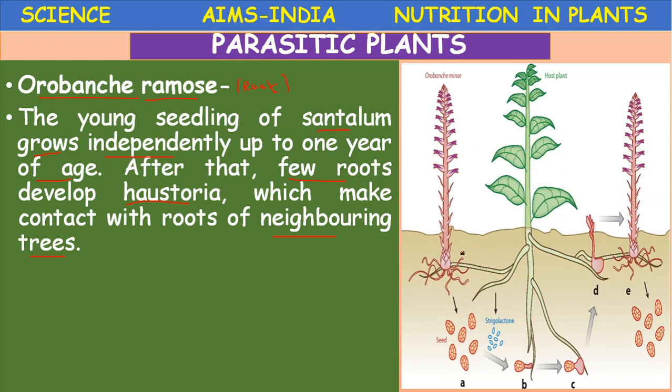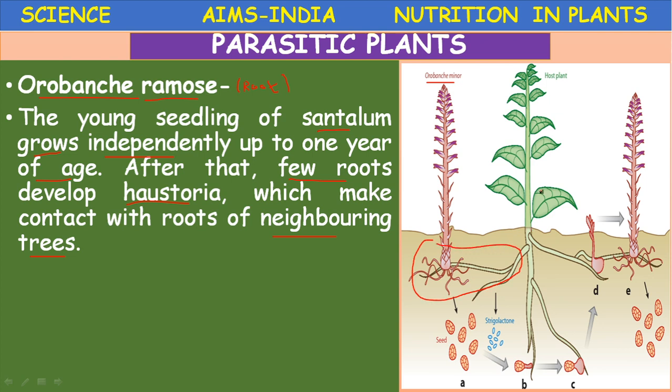See here in this picture, Orobanche, several species are there in this. The Orobanche minor is growing on the roots of the host plant.